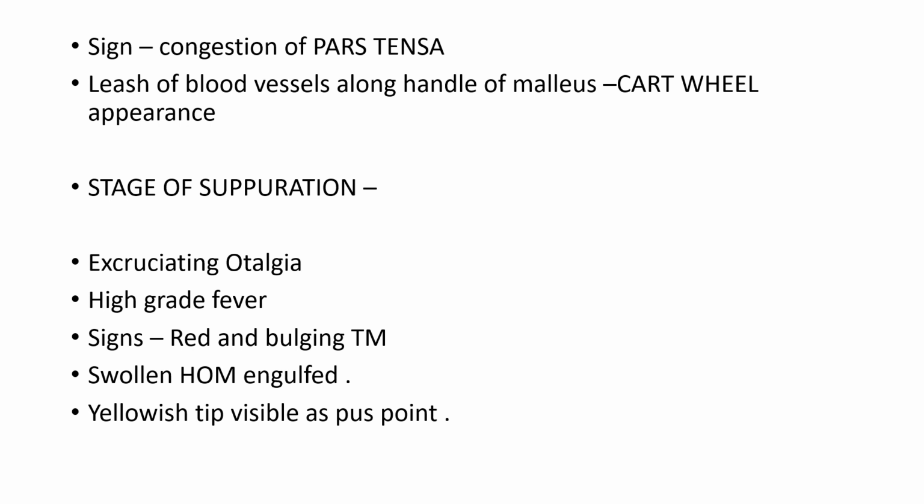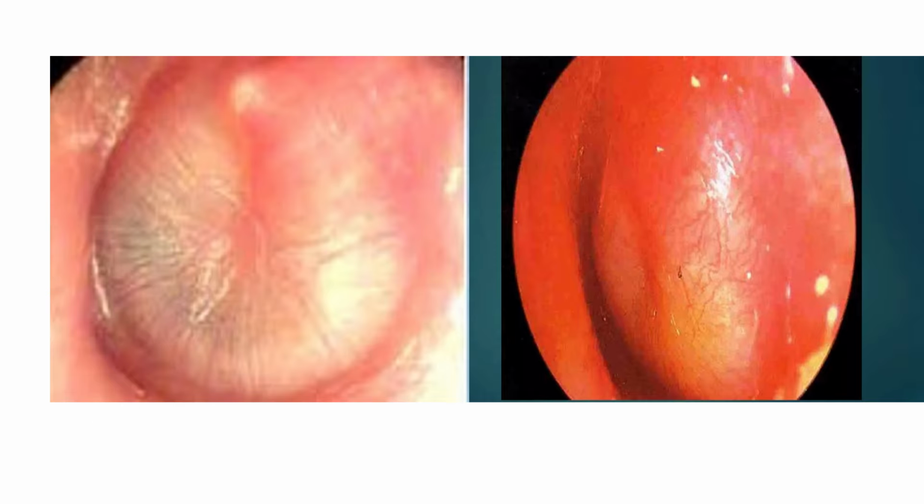And next is the stage of suppuration. In this, patient will have excruciating ear pain. Patient will run with high grade fever, and there will be red and bulging tympanic membrane on clinical examination that is seen engulfing the handle of malleus. Also, there is a yellowish tip visible as pus point. So this was all about the stage of suppuration.